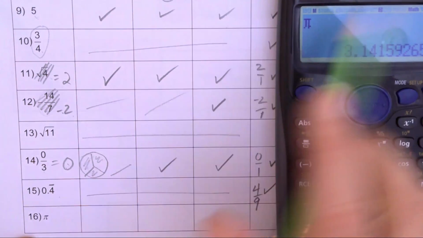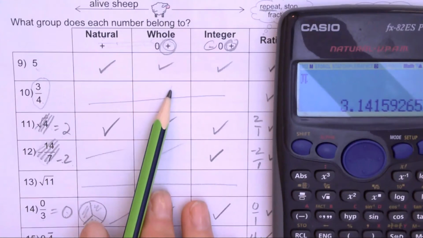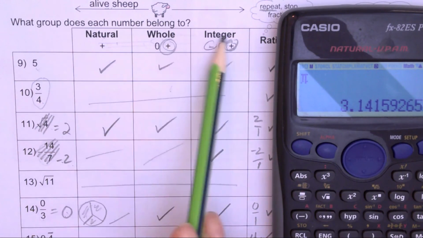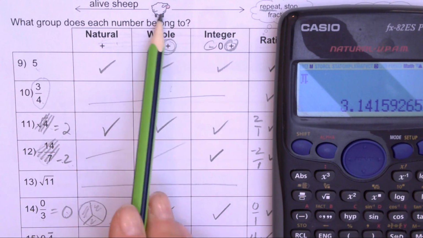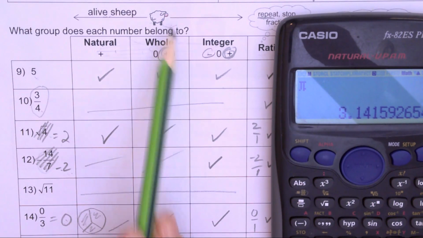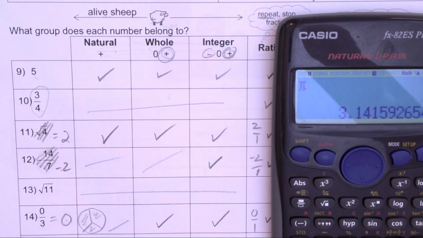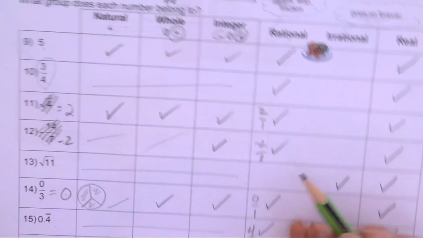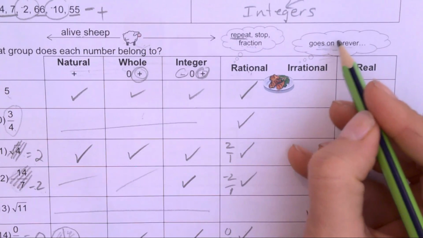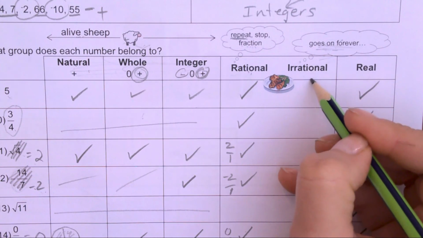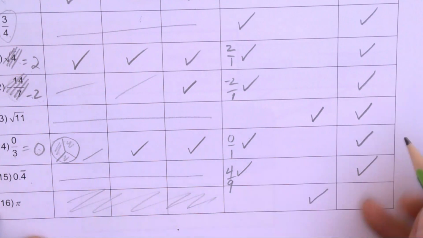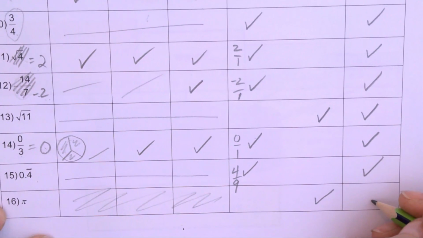So we know it can't be any of these, because these are like whole sheep that are alive. Okay, and this is I have 3 and a bit. So this is more like dinner. Okay, so here it goes on forever and ever. So it's going to be an irrational number. And all the numbers we deal with are real.